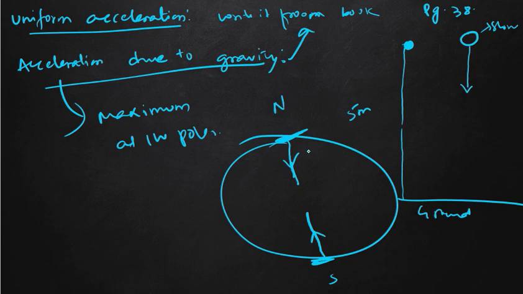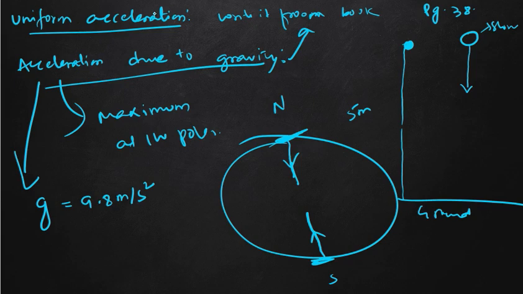Clear? So what will be the magnitude of the acceleration due to gravity? Generally, the average value of acceleration due to gravity at any point, we denote by small g, and its value is 9.8 meter per second square, because it is acceleration and the unit of acceleration is meter per second square.